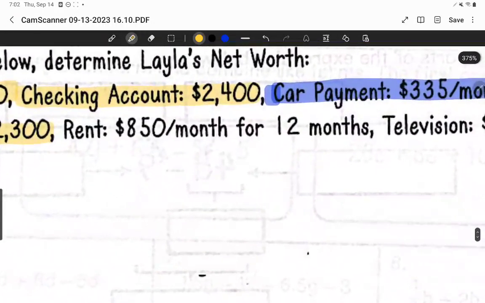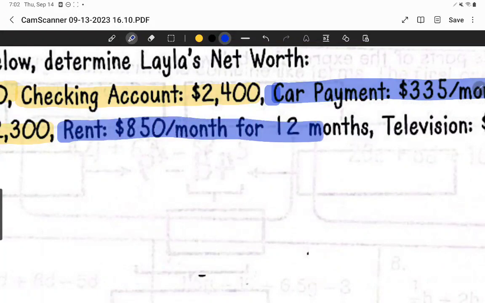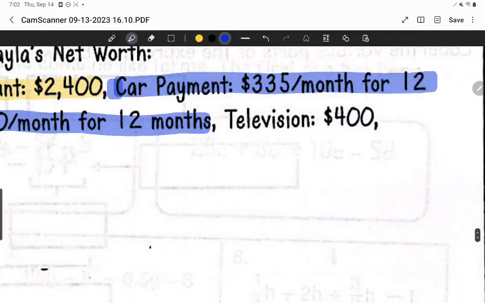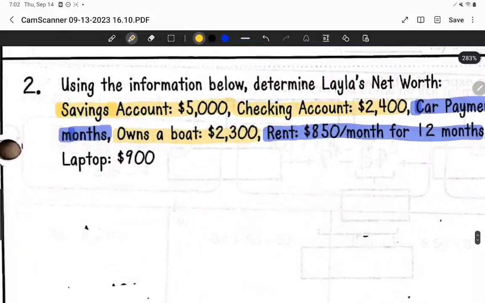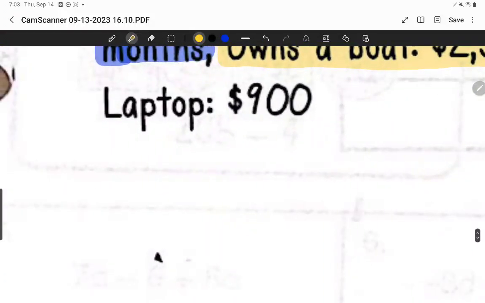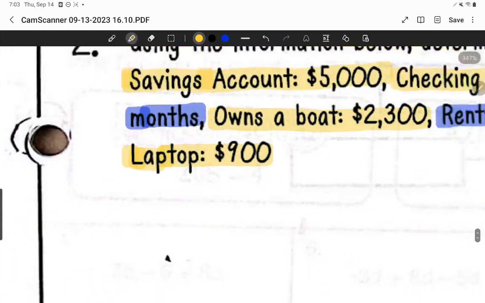Rent is $850 for 12 months. You owe that money to your landlord. That is considered a liability. You have a TV, which is $400. That is your very own TV, so that is an asset. And then this laptop right here is your very own laptop. And so that is $900 of asset.